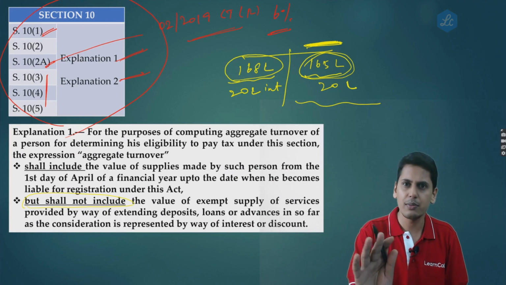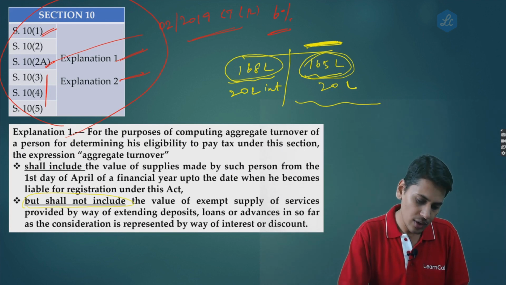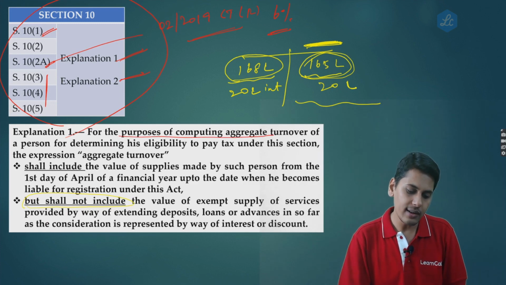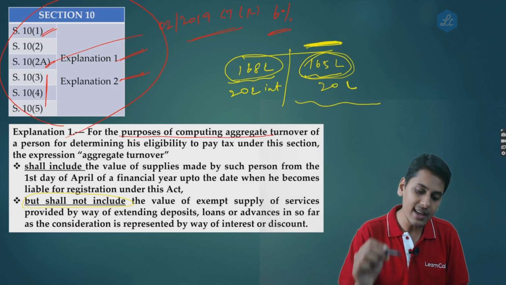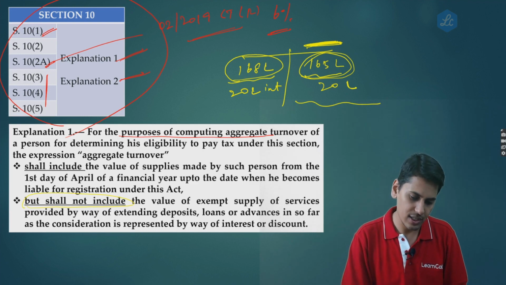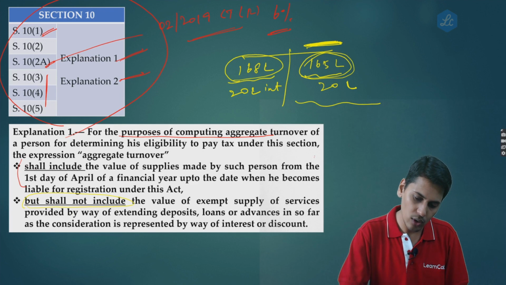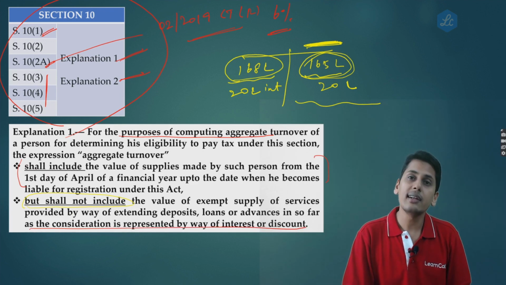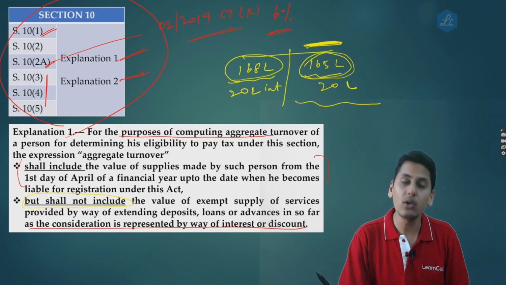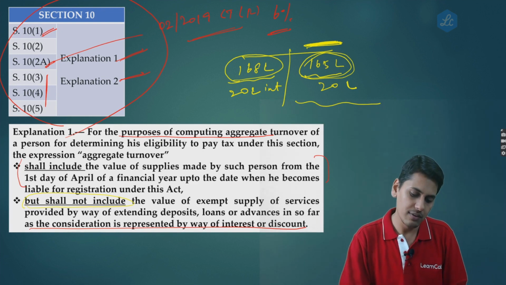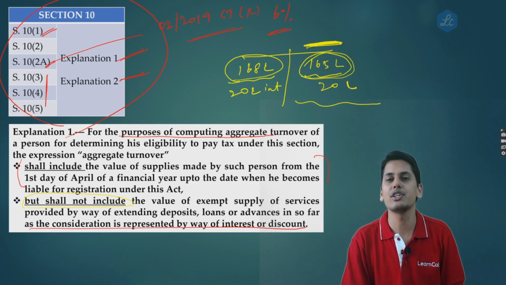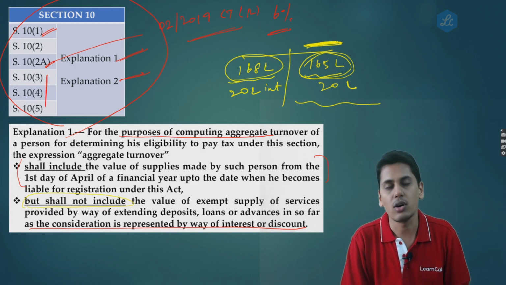So we will ignore the first part for now. We'll just go to the second part. So I read the explanation for you. It tells you, for the purposes of computing aggregate turnover of a person for determining his eligibility to pay tax under this section, the expression aggregate turnover shall not include the value of exempt supply of services provided by way of extending deposits, loans or advances insofar as the consideration is represented by interest or discount.